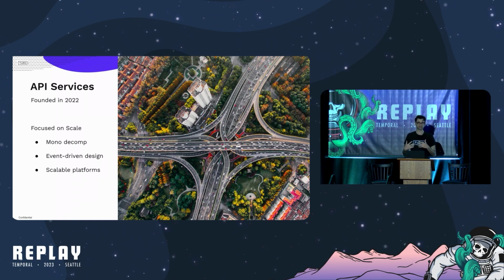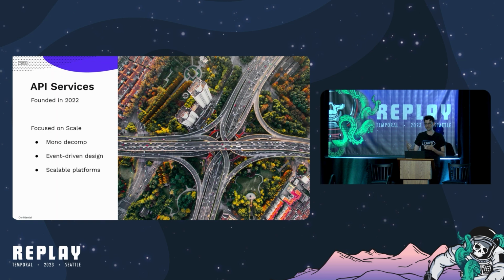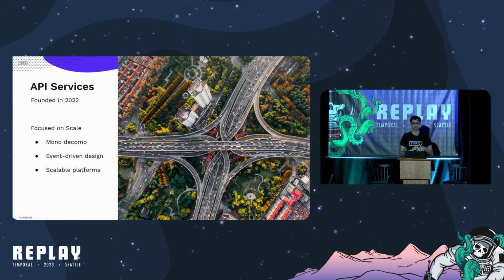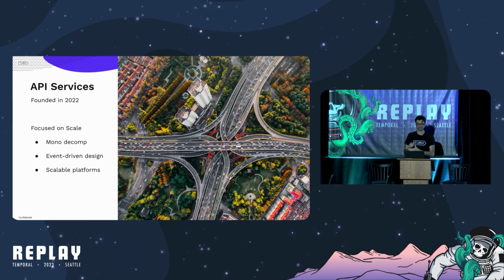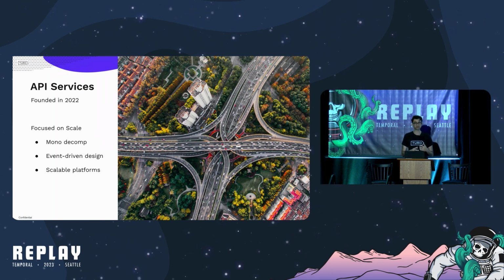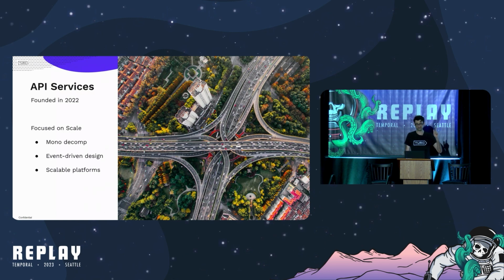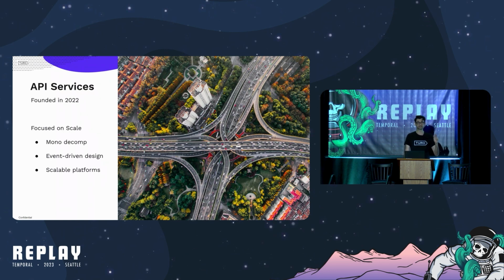This need to scale led to the formation of my team, API Services. Our team was formed a little more than a year ago. We are part of Turo's core services domain. The goal of the team is to focus on improving scale at Turo through monolith decomposition, event-driven design, and driving adoption of new scalable platforms.